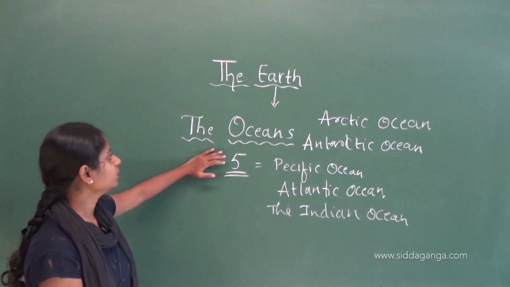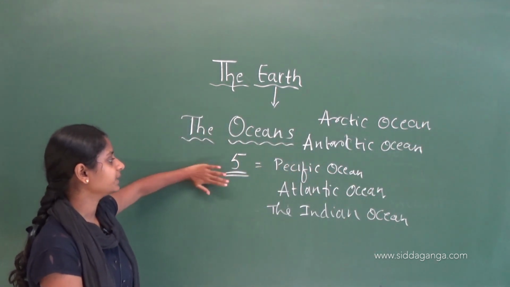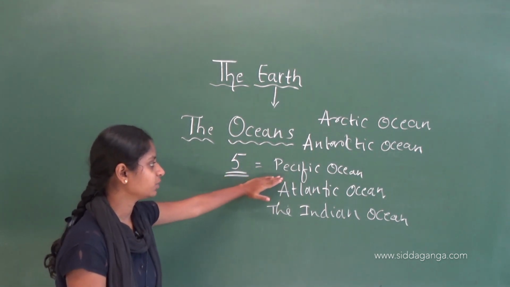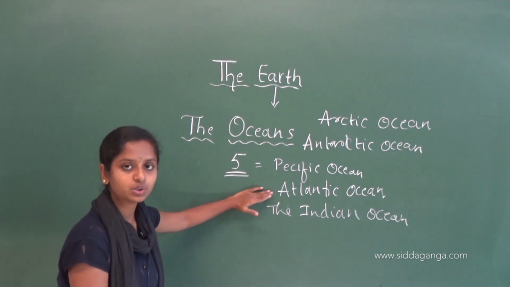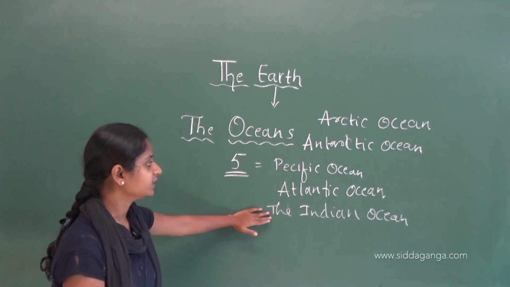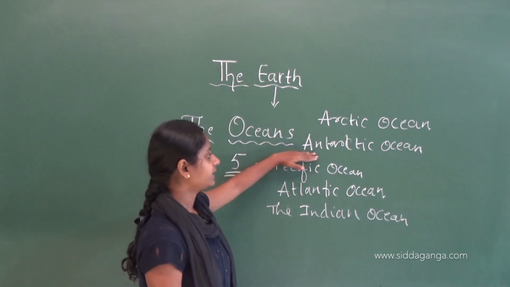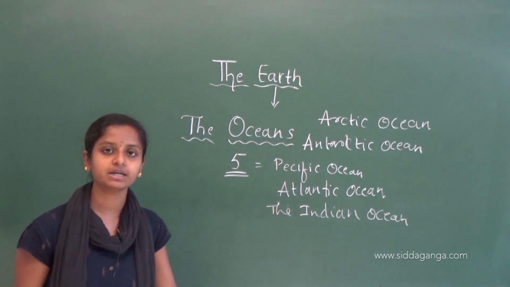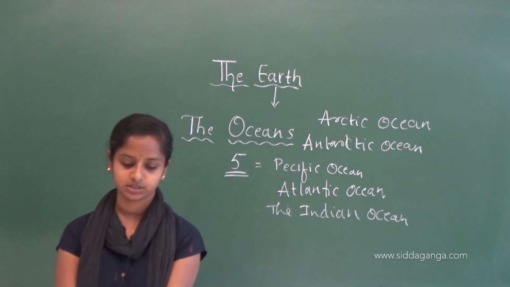So the oceans are mainly 5 major oceans: Pacific, Atlantic, Indian, Antarctic, and Arctic. These are the main 5 oceans.